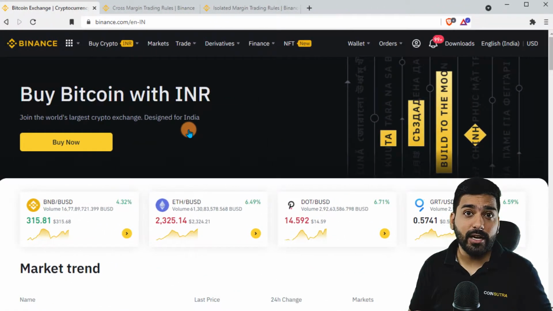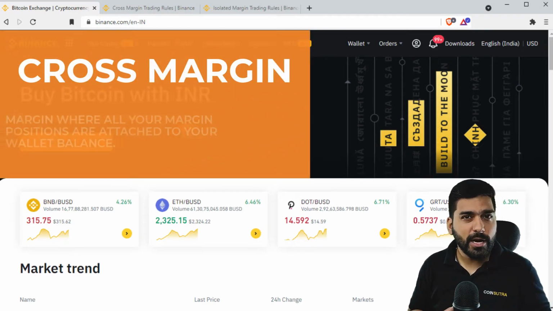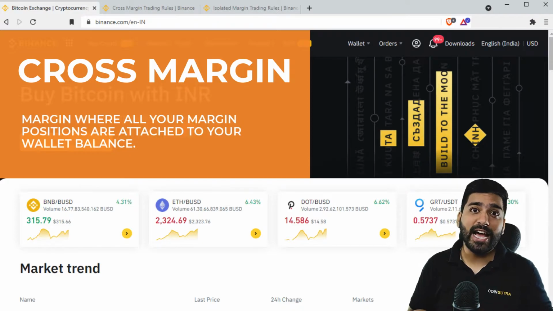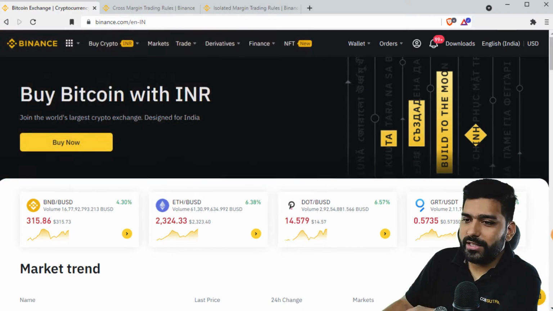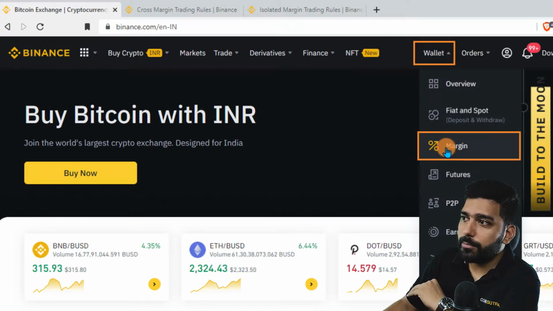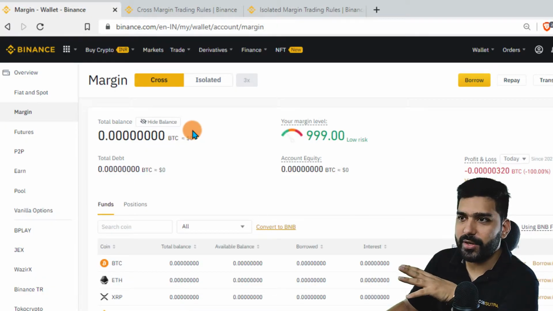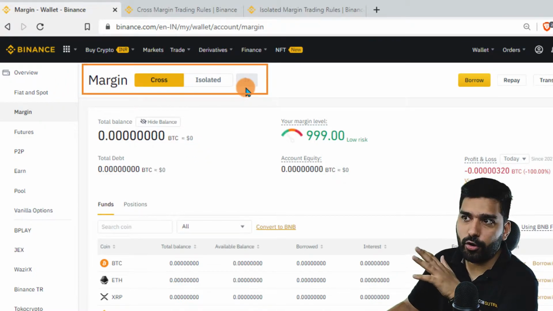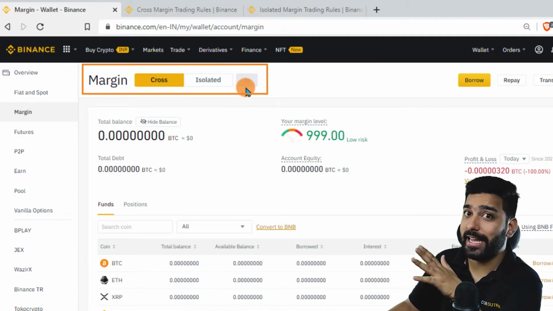Now let us understand what is cross margin. Cross margin is a type of margin where all your margin positions are attached to your wallet balance. Once you are on your Binance account, click on wallet and then click on margin. As you can see, there are two types of margin, cross and isolated. And for cross margin, my limit is 3x.